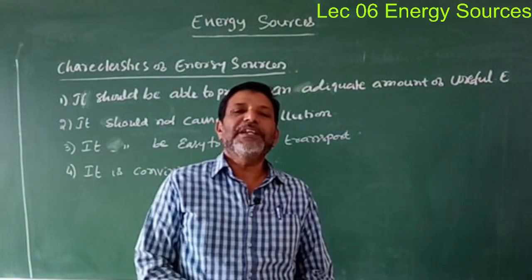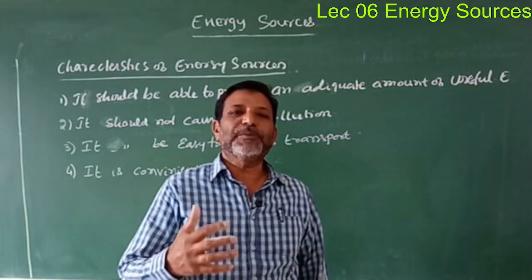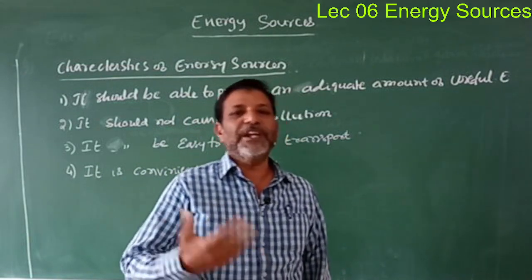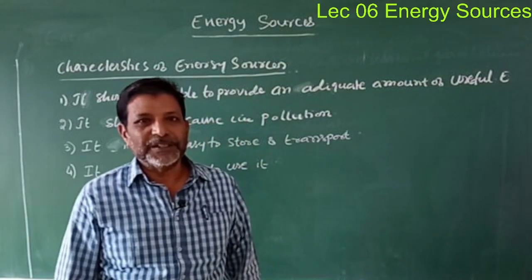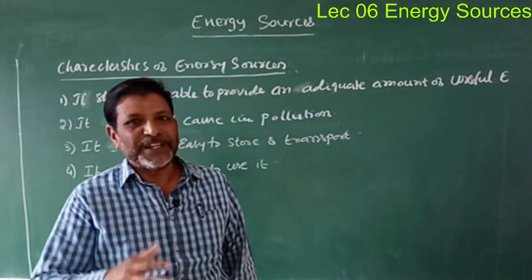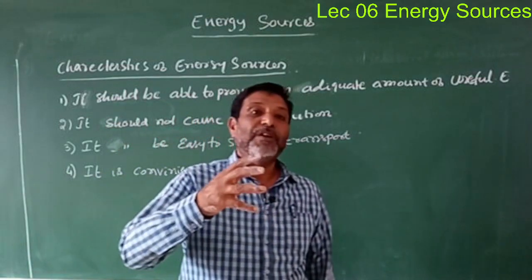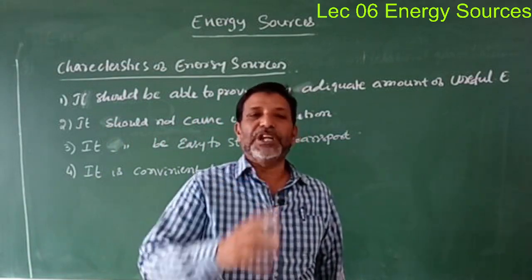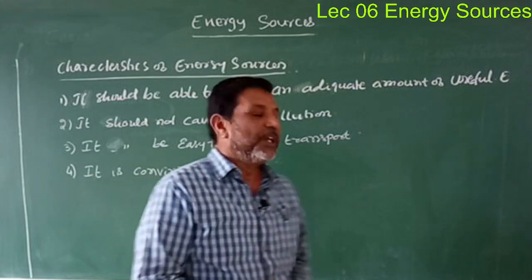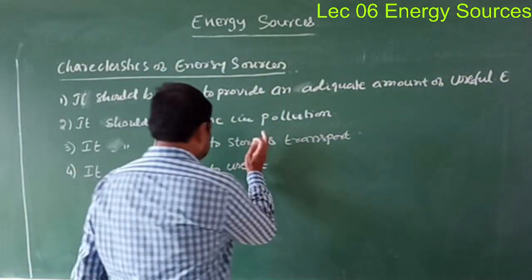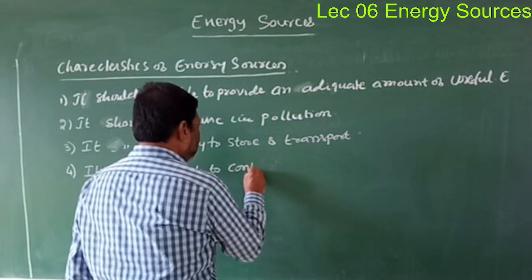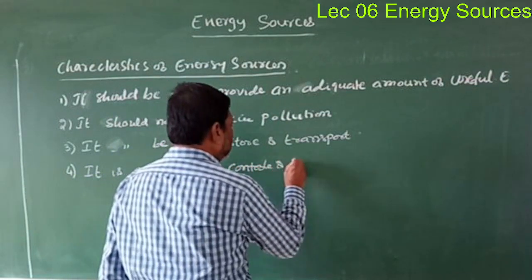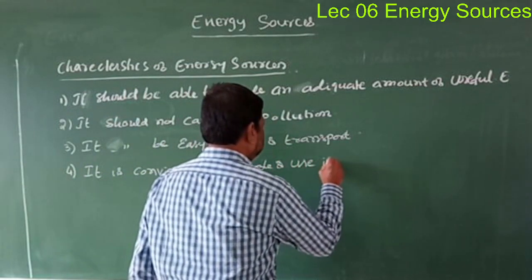Now, what does convenient to use mean? Whatever energy is produced, if it is not convenient for us to use it, then it will not become useful energy, isn't it? Therefore, it should be convenient to use and control also, isn't it?